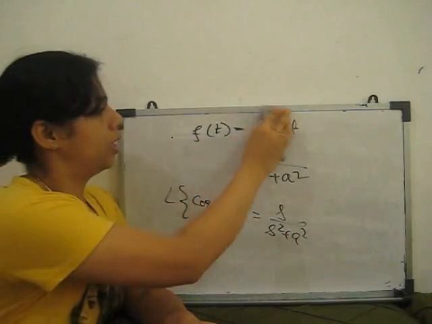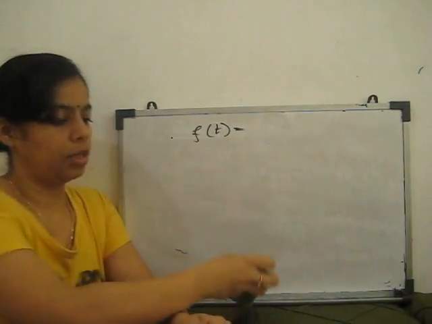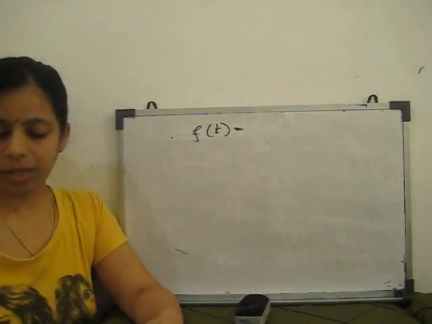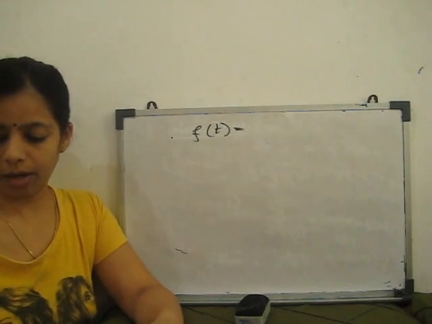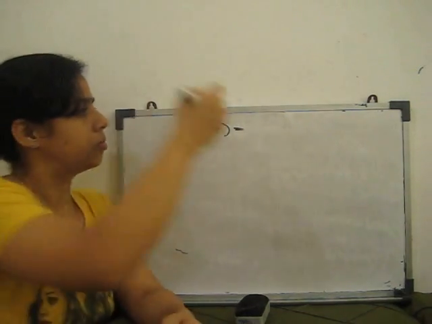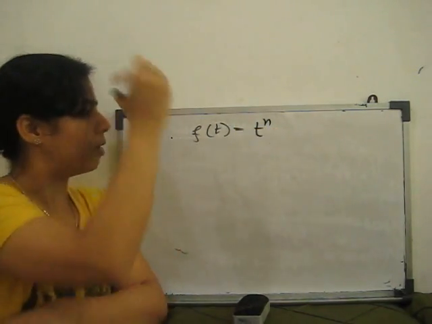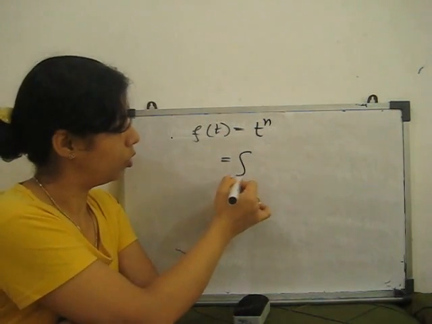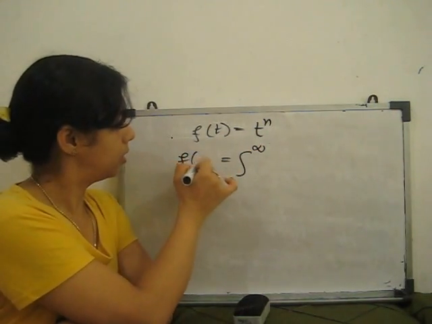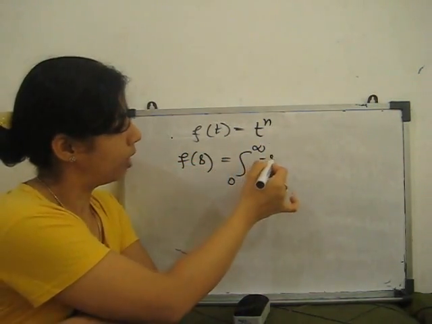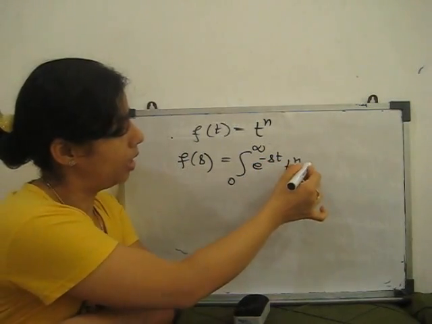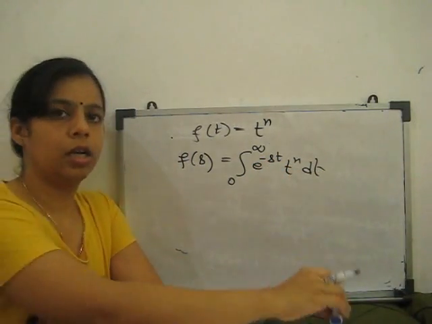Now we go further to one more very important part of Laplace transform, t to the power n. If we want to find the Laplace transform of t to the power n, then our F(s) is the integral from 0 to infinity of e to the power minus st, t to the power n, dt. Clear?